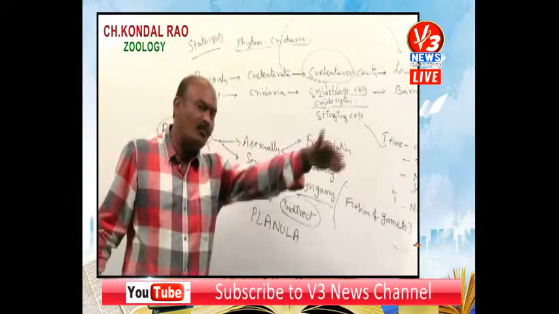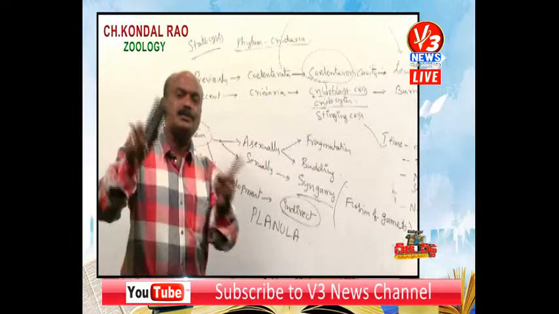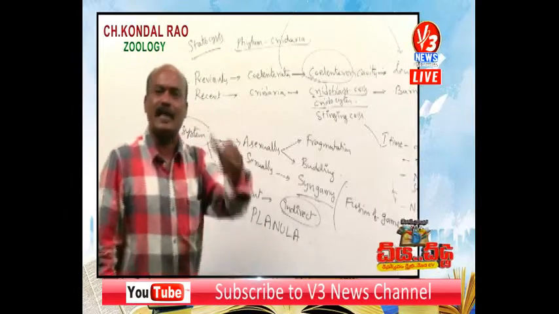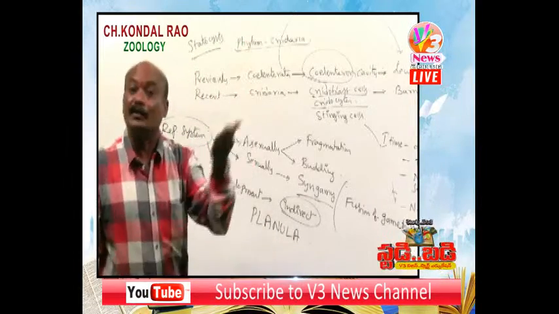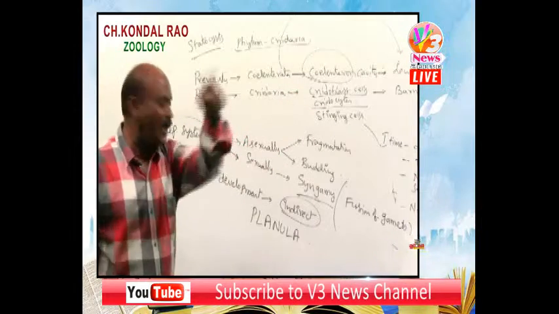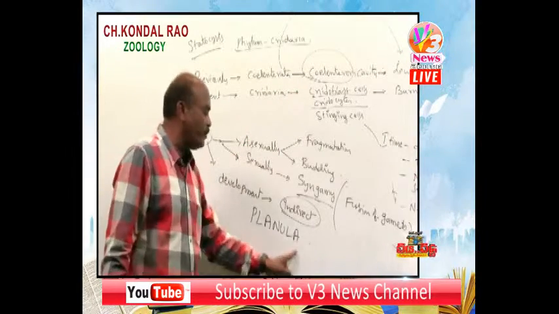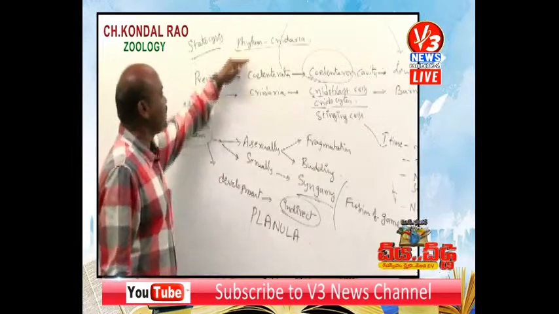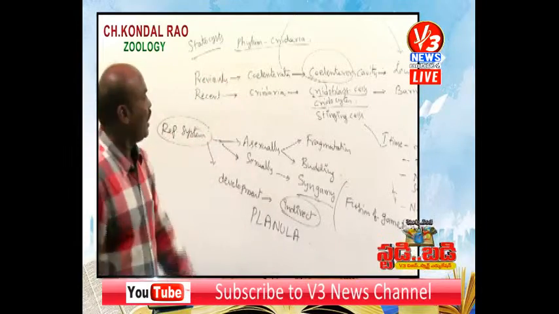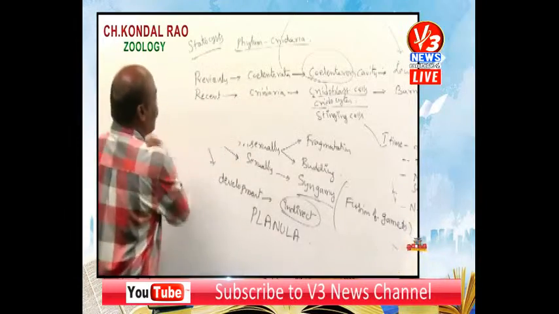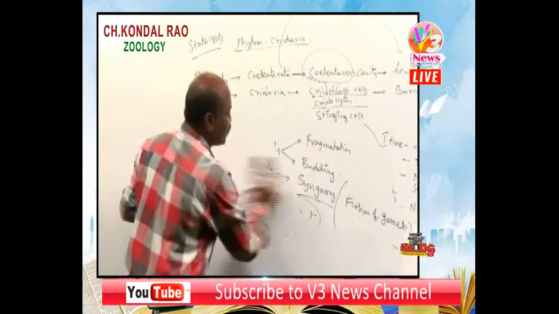Why? Because there are 2 or 3 other larval forms also, but they are specific to one class, like Scyphistoma and Ephyra. There are other larval forms, but the common ciliated larval form is the planula. These are the characteristic features of the phylum Cnidaria.